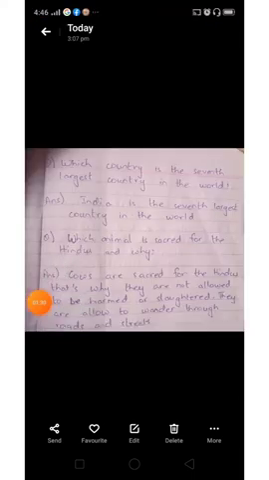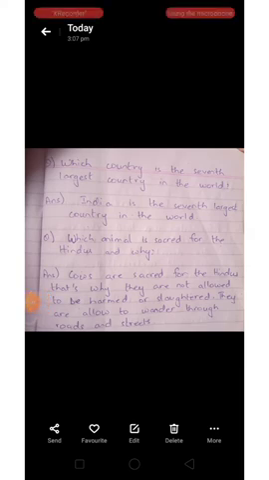Okay, now come to the homework. I will give you some question answers and fill in the blanks and true false. So you have to write it in your copies. Okay, here is the first question which you have to write in your copy. Which country is the 7th largest country in the world? The answer is India is the 7th largest country in the world. The next question is, which animal is sacred for the Hindus and why? Cows are sacred for the Hindus. That's why they are not allowed to be harmed or slaughtered. They are allowed to wander through roads and streets.